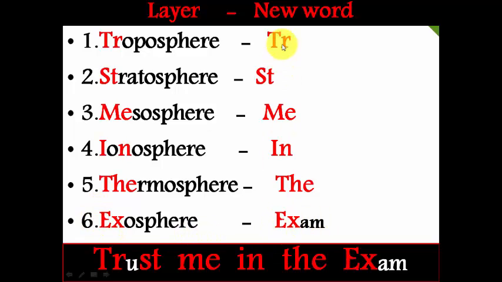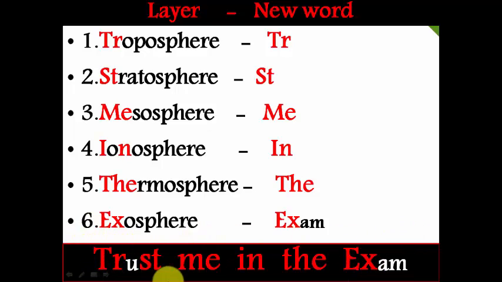In this way, we have got 6 new words: TR, ST, ME, IN, THE, EX. If we combine all these, we get a sentence. Here you can see the beautiful sentence: Trust me in the exam. If you observe this sentence, I have involved all these new words. Trust me in the exam. This is the order you have to follow.